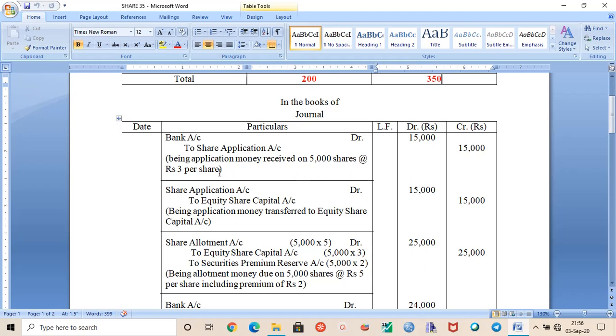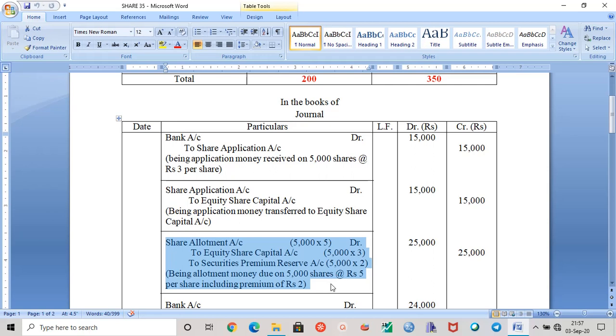When the application money is received, the entry will be bank account debit to share application account. And when we transfer the application money to equity share capital account, the entry will be share application account debit to equity share capital account. It is just a transfer of the money, that whatever you are receiving as application money is only transferred to equity share capital account.